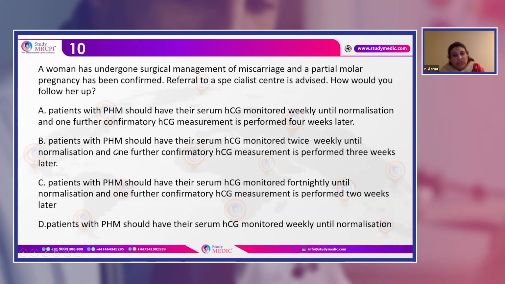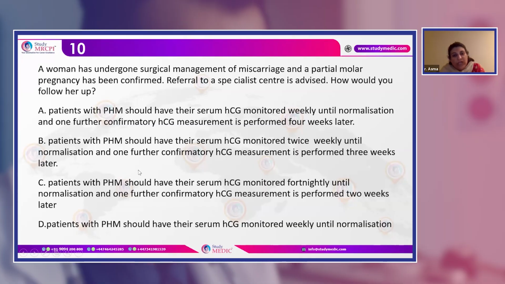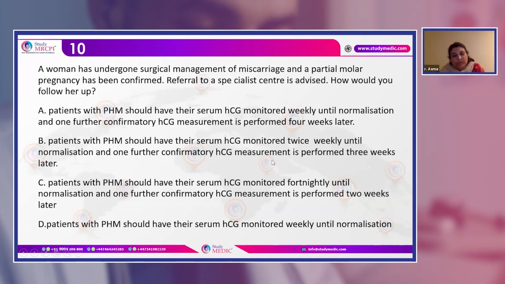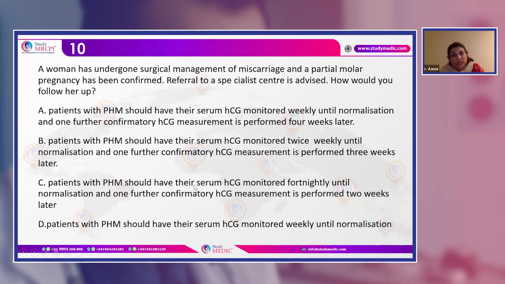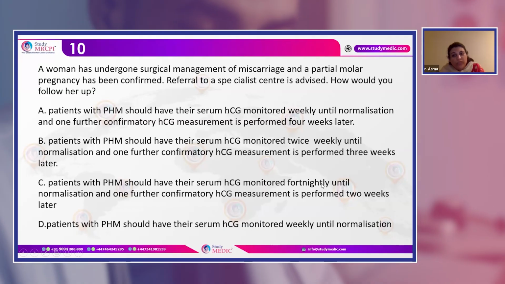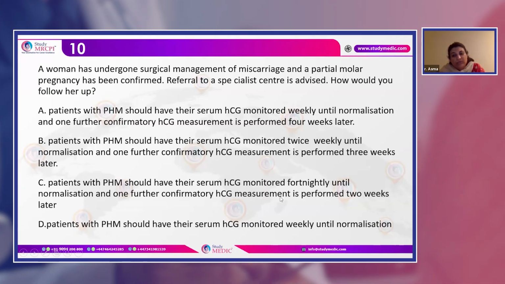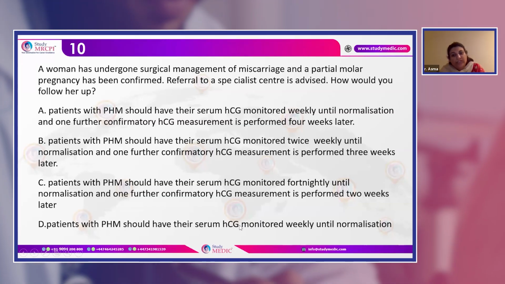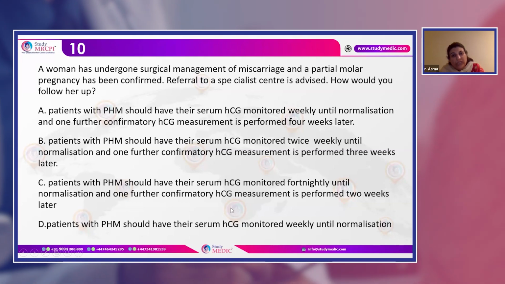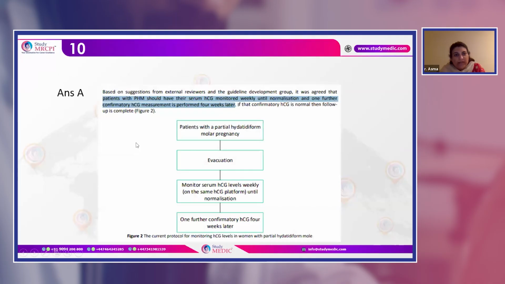Or patients with PHM should have their serum beta HCG monitored twice weekly until normalization, and one further confirmatory beta HCG measurement performed 3 weeks later. Or beta HCG monitoring fortnightly until normalization, and one further confirmatory HCG measurement performed 2 weeks later. Or patients with PHM should have their serum beta HCG monitored weekly until normalization. So the best answer here is A, because this is according to the guideline.